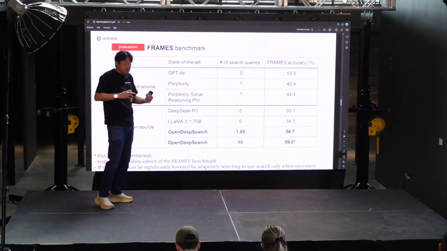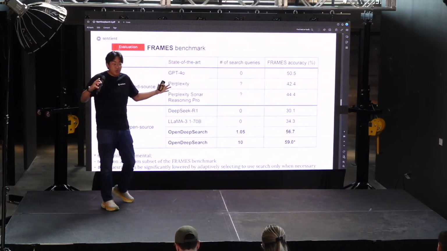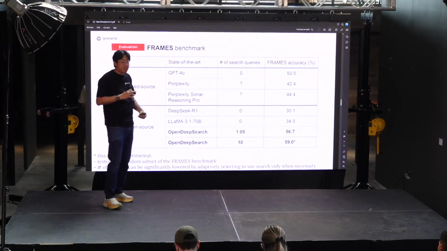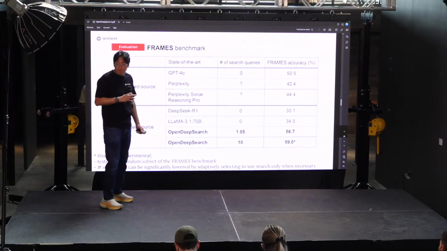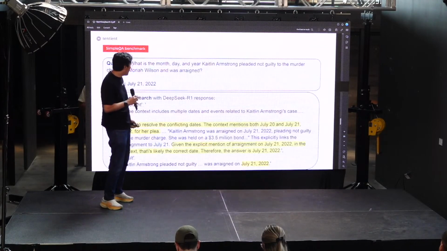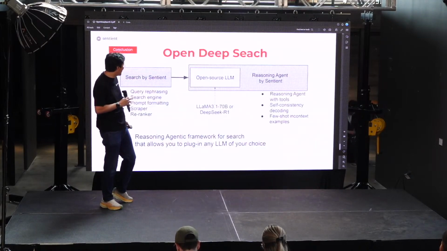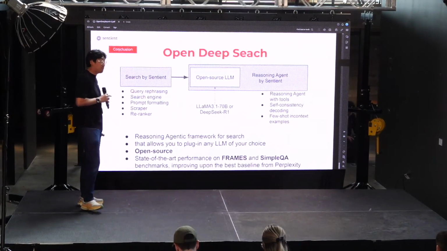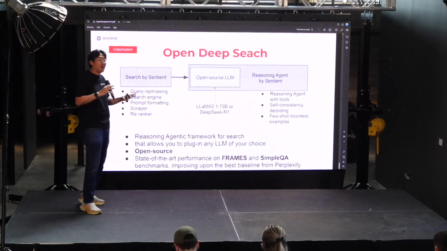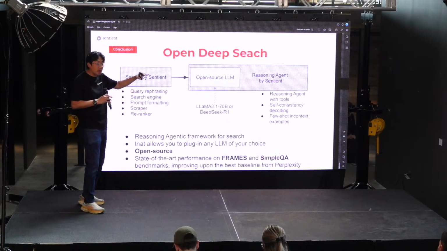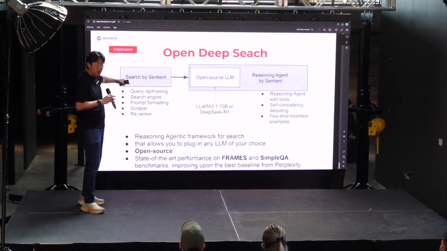The reason we're going open source with all this is that all of you can improve upon what we provide and make the search even better and better. And with that, I believe I'm about out of time. I've got tons of examples, which I'll defer to Twitter to show you. And with that, we're bringing everything open source in a couple of weeks. We're just cleaning this up. And you can start with the state-of-the-art performing search AI model with our open source model and make it even better.